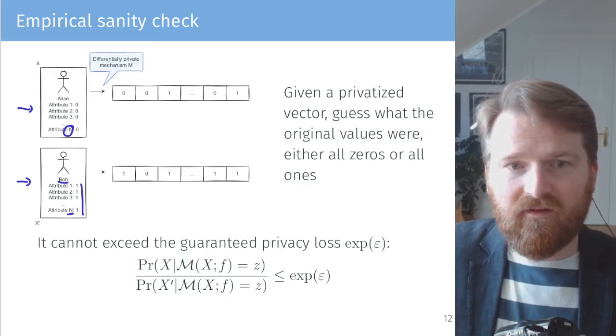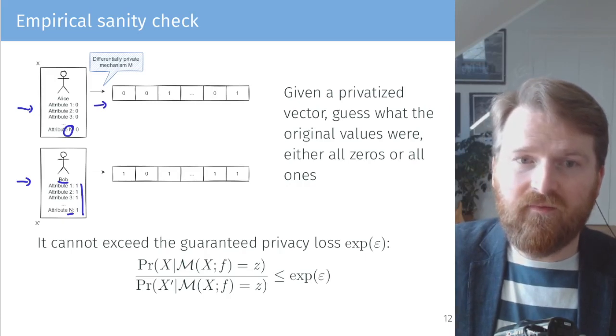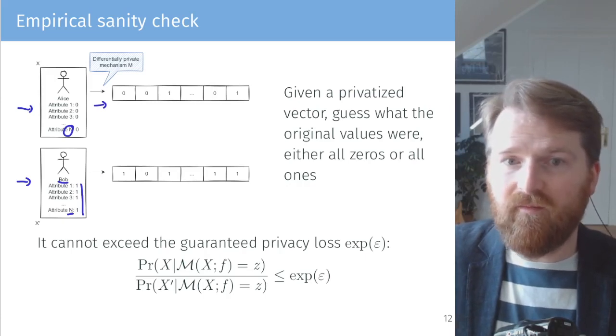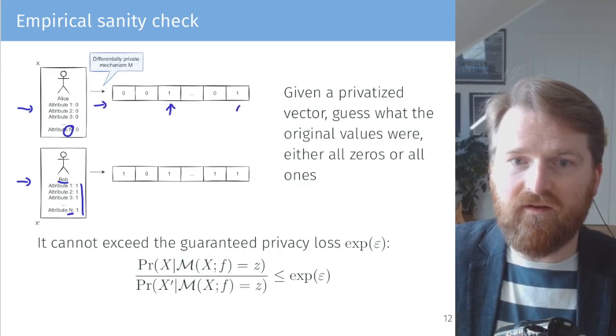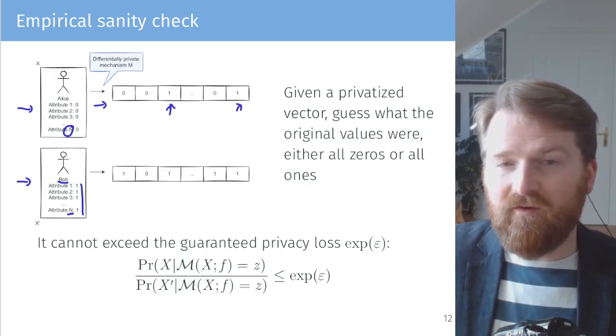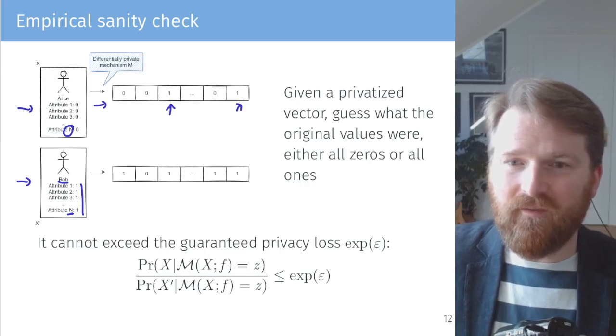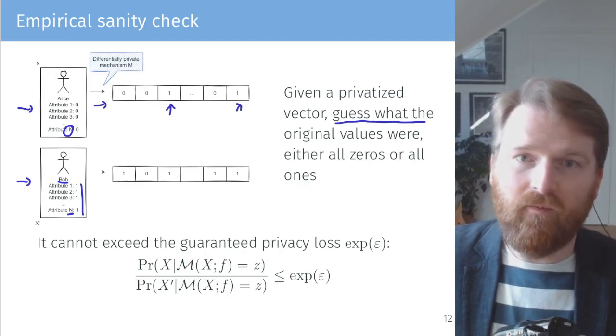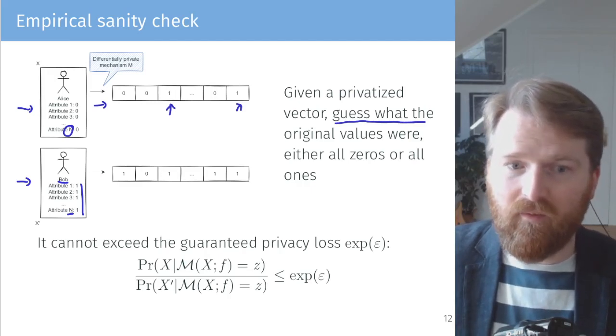If we run this through a local differentially private mechanism, it will flip or change some numbers at random. So here we get 1, here we get 1, and vice versa. And we're trying to be an attacker here, and given this privatized vector, we try to guess what the original values are, whether all 0s or all 1s.